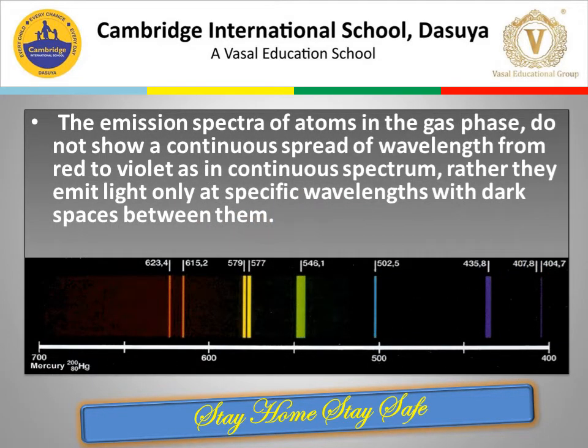The emission spectra of atoms in the gaseous phase do not show a continuous spread of wavelength from red to violet, as in the case of a continuous spectrum. Rather, they emit light only at specific wavelengths with dark spaces between them. So we see colored lines in an otherwise dark background. This is the emission spectrum.